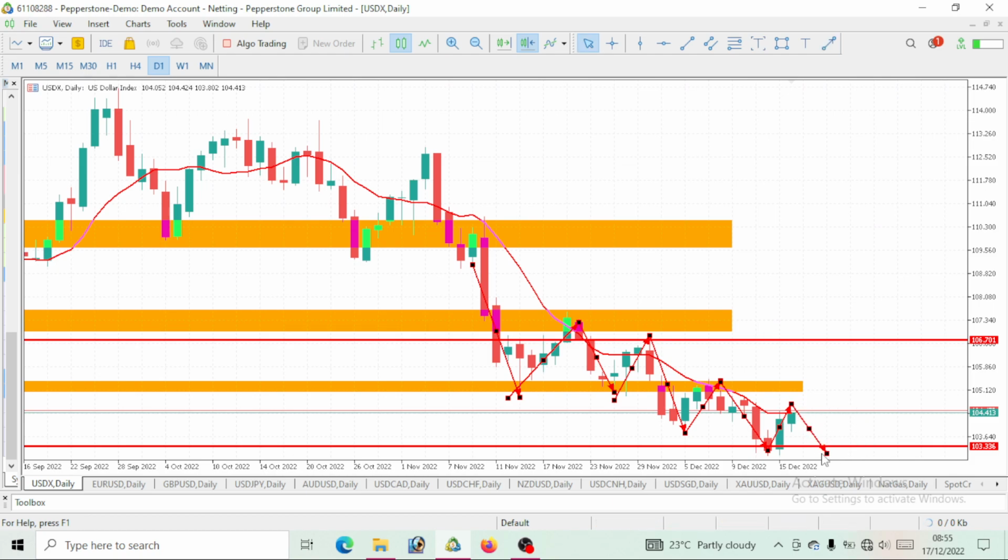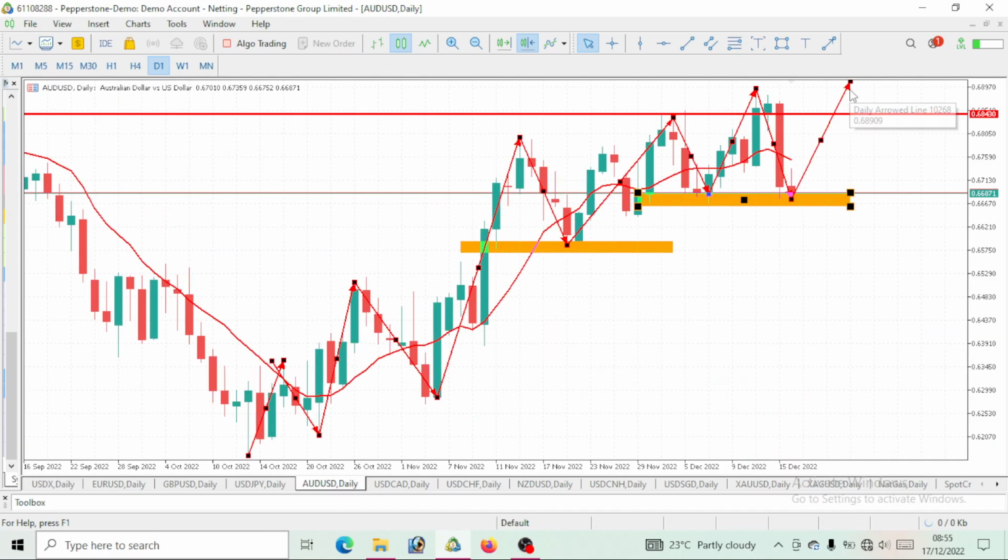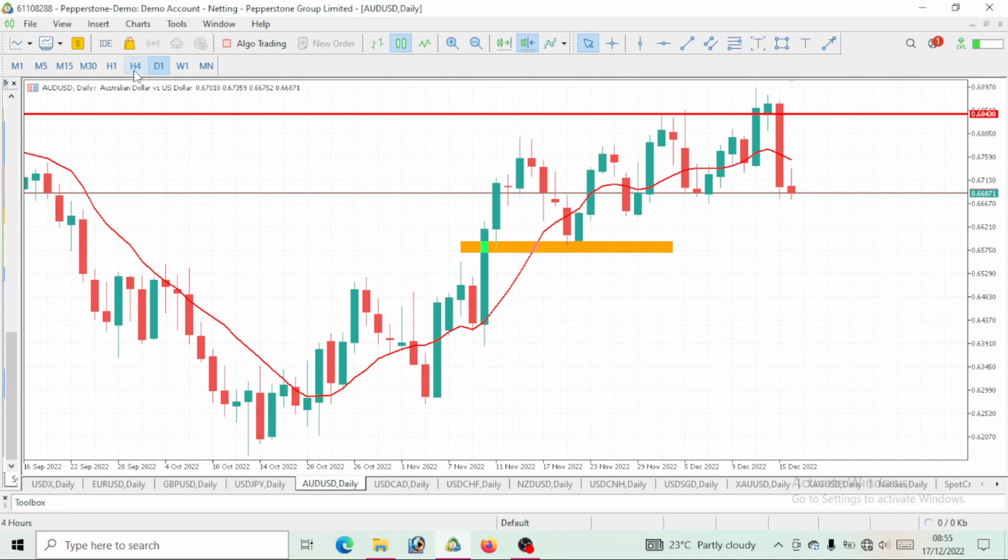A further drop. And as this USD index or DXY will be giving us a drop, then be expecting a further bullish move on AUDUSD. So as USD or DXY is dropping, then our AUDUSD should definitely spike up and give us that bullish move. So that is why for this week, on AUDUSD, we should expect a bullish move.